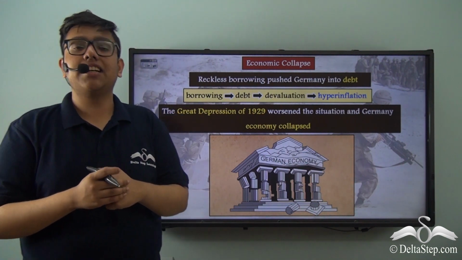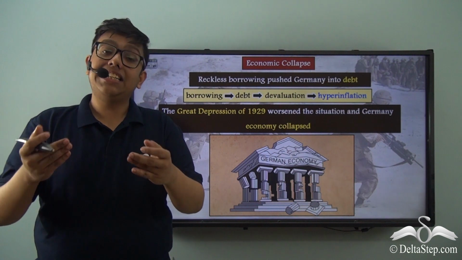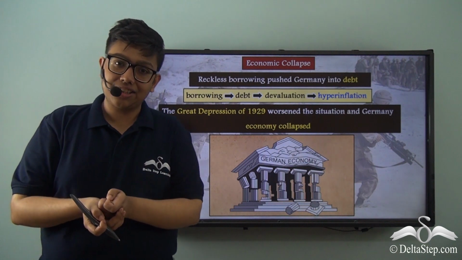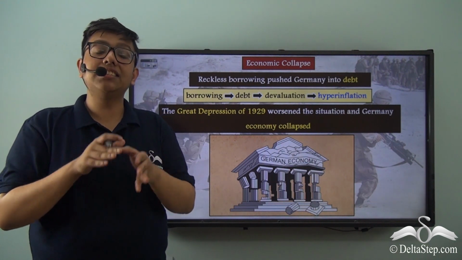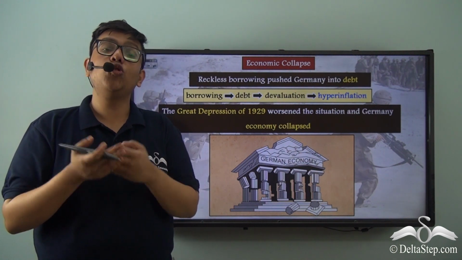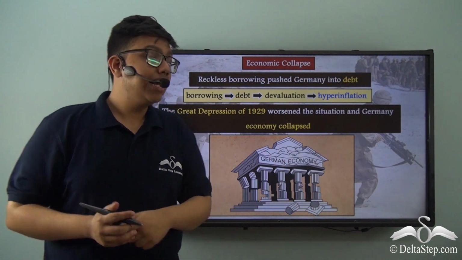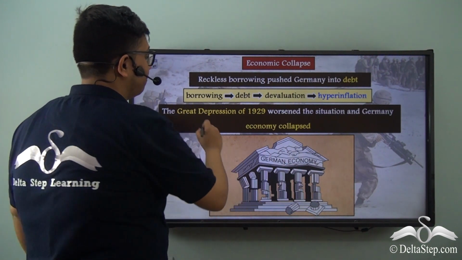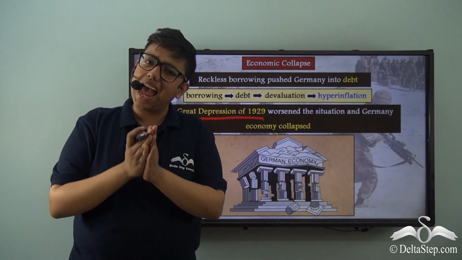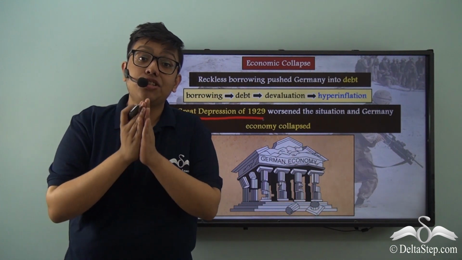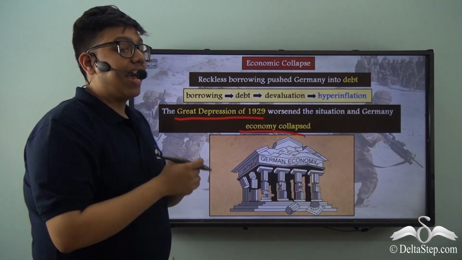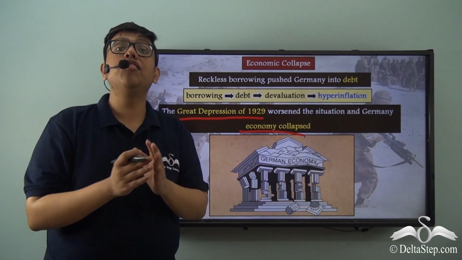Since the US economy crashed, the USA had to take back all the loans it had made to Germany. Now, Germany's reconstruction and all future hopes were based on these American loans. And now that it had to give them back, Germany was simply left with no money. This is known as the 1929 crisis or the Great Depression of 1929, which, while it affected many countries across Europe and the world, in essence shattered the economy of Germany altogether. And therefore, the economy of Germany at this point was almost beyond repair.